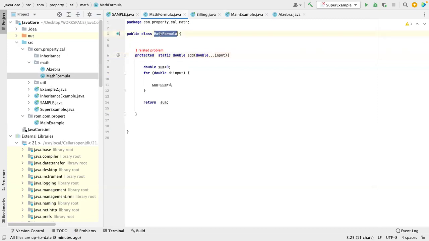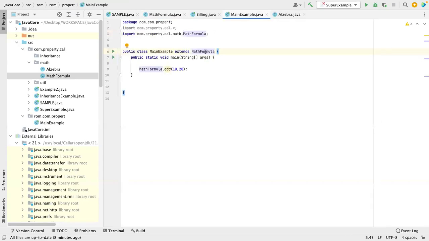So math formula is a superclass now, and where we are using it, main example becomes the subclass, and that is the reason we are able to access the protected method or anything protected over there.